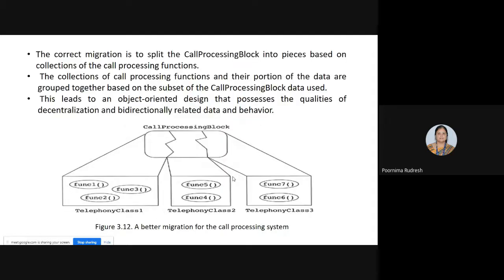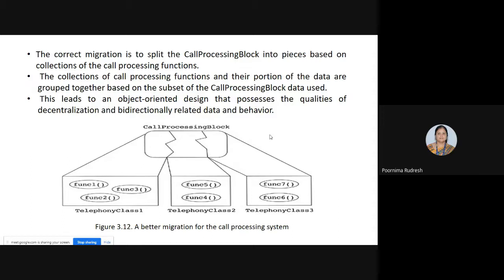This is modified by breaking up the call processing block into different pieces, and the number of pieces is based on the collection of call processing functions. If three call processing functions are there, then the block is divided into three pieces. If four call processing functions are there, then it is divided into four different pieces. Understood? Clear now?